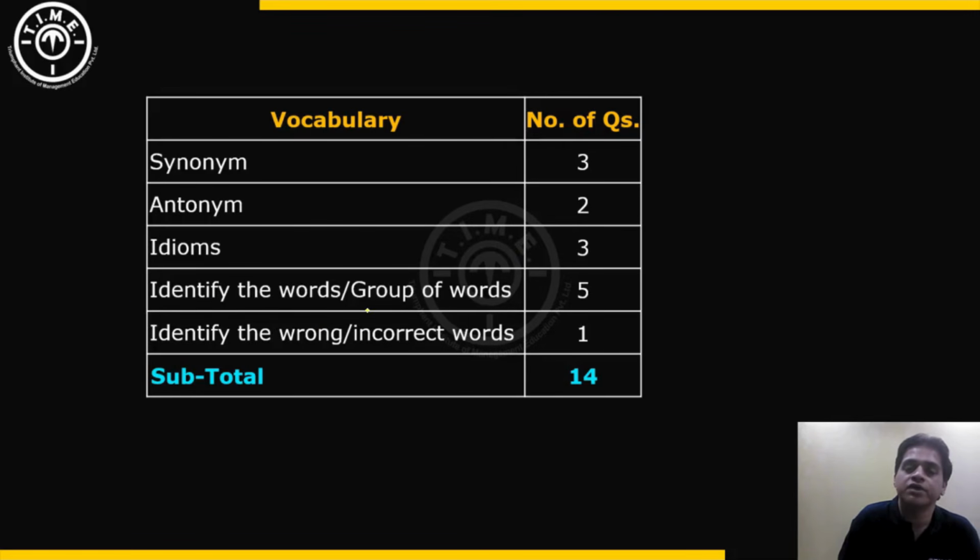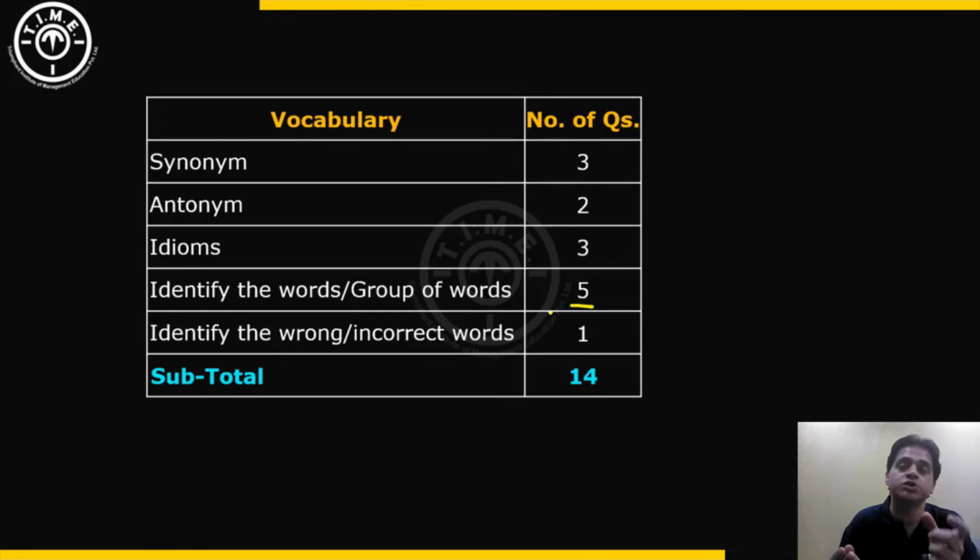This is to identify the words or group of words that were incorrect or to be replaced. This was actually one whole paragraph given. So these 5 questions were based on one paragraph in which there were 5 words given in bold, and you had to identify those words or group of words one by one, whether they are correct or whether they need to be replaced by some other word.